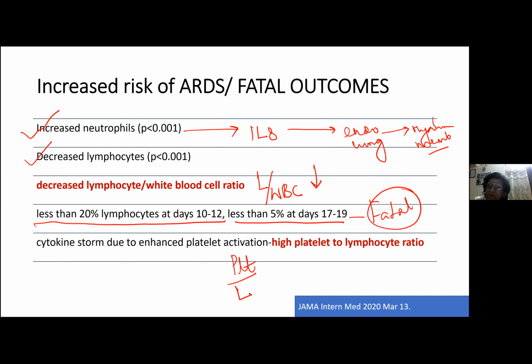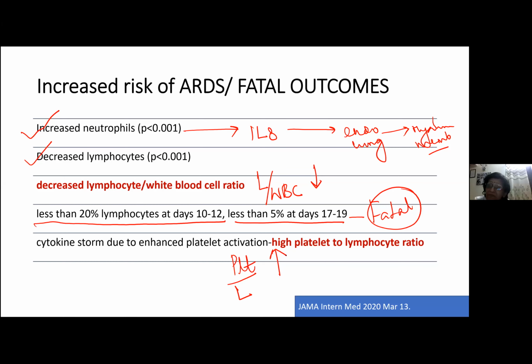So cytokine storm causes platelet activation also. So platelet count falls, but it is not very severe. Lymphocyte count is low, so the platelet to lymphocyte ratio becomes high. So remember the ratios that were introduced by JAMA Internal Medicine: the lymphocyte to WBC ratio, which is decreased, and the platelet to lymphocyte ratio, which was increased. And there are lots and lots of studies in the literature which give different cutoffs for identifying fatal outcome in patients of COVID.